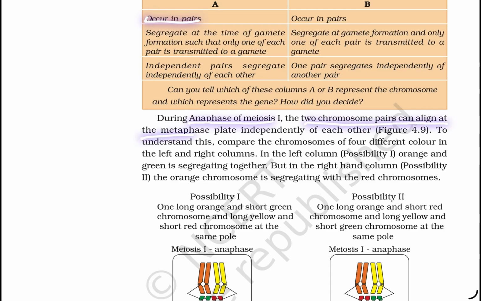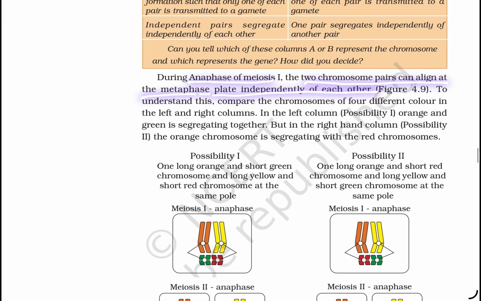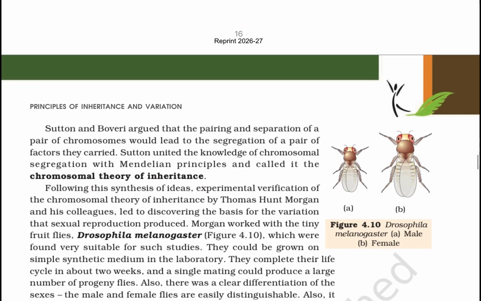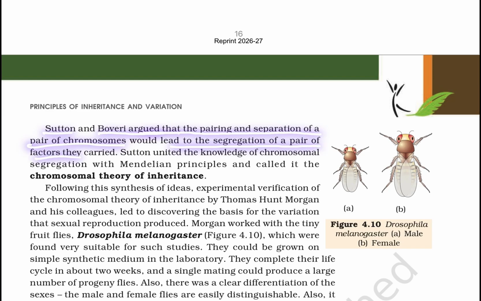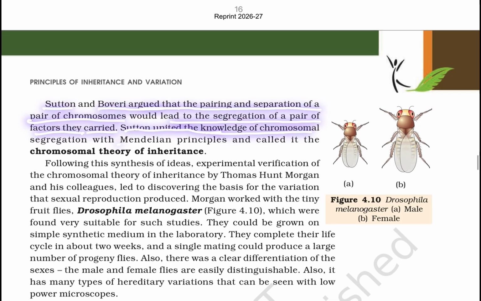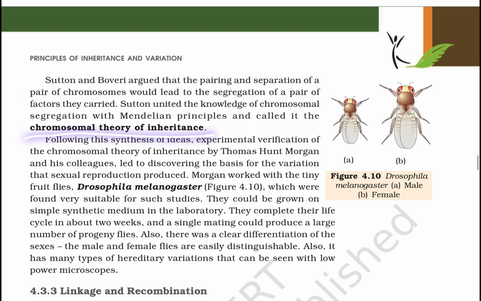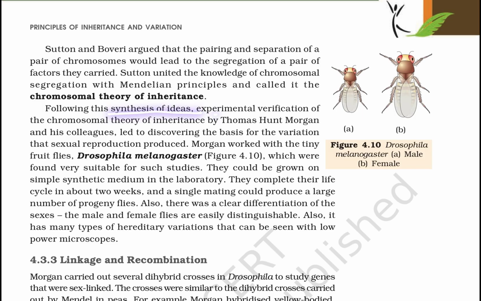During the anaphase of meiosis 1, the two chromosome pairs can align at the metaphase plate independent of each other. To understand this, compare the chromosomes of 4 different colors in the left and right columns. In the left column, possibility 1, orange and green are segregated together, but in the right column, possibility 2, the orange chromosome is segregated with the red chromosome. Sutton and Boveri argued that the pairing and the separation of a pair of chromosomes would lead to the segregation of the pair of factors they carried. Sutton united the knowledge of chromosomal segregation with Mendel's principles and called it the chromosomal theory of inheritance.